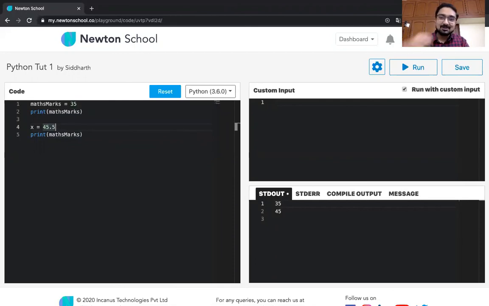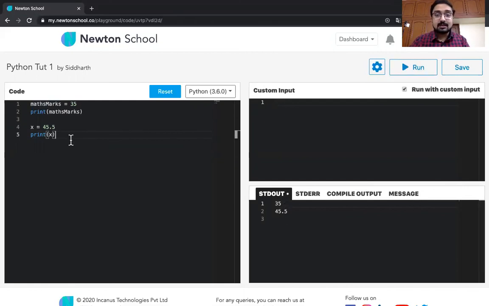This is basically like you just giving a file to the Python interpreter or the clerk and telling them to figure out where to put it, wherever the size fits in. So this is what will happen over here. If I go out and print it, it will just print out the 45.5.